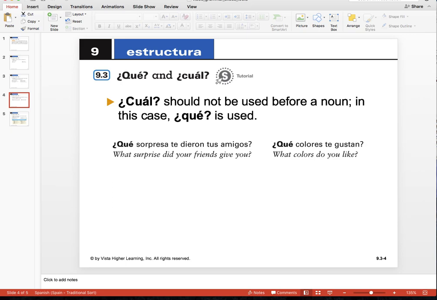So here we go. ¿Cuál should not be used before a noun. So you won't have ¿cuál and then a noun directly after it. In this case, you use qué, right? So look here, ¿qué sorpresa te dieron tus amigos? Right? So this is the noun sorpresa, so you use qué. O ¿qué colores te gustan? Right? This is a noun, so you have to use qué.